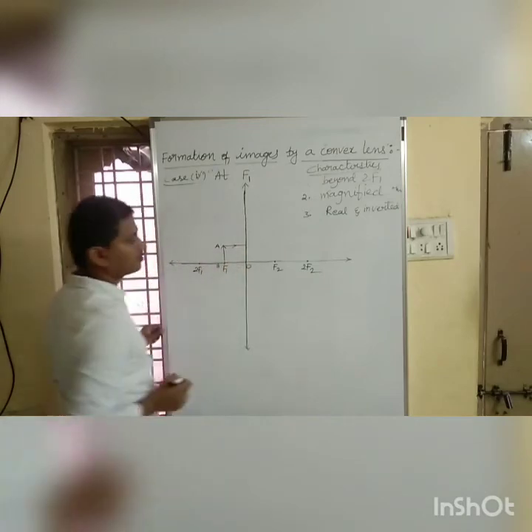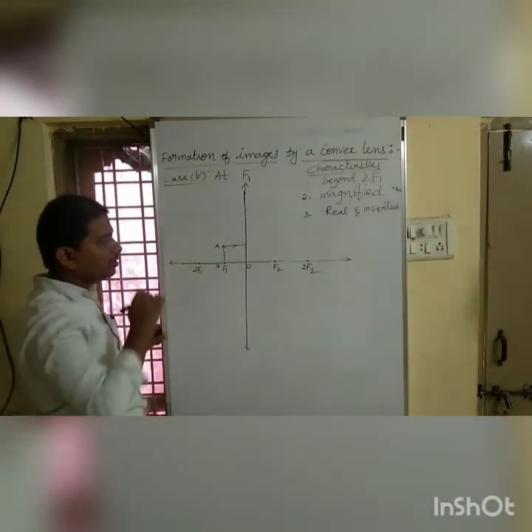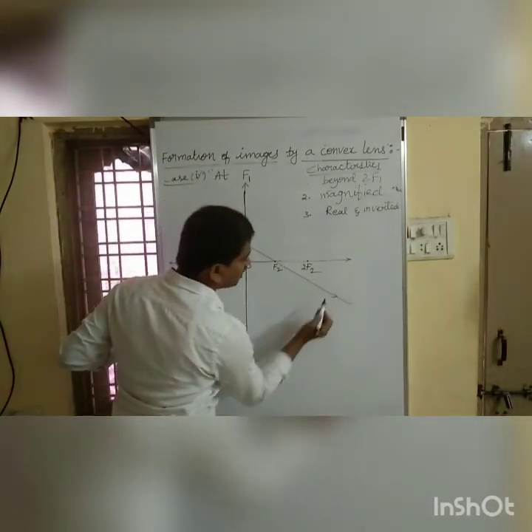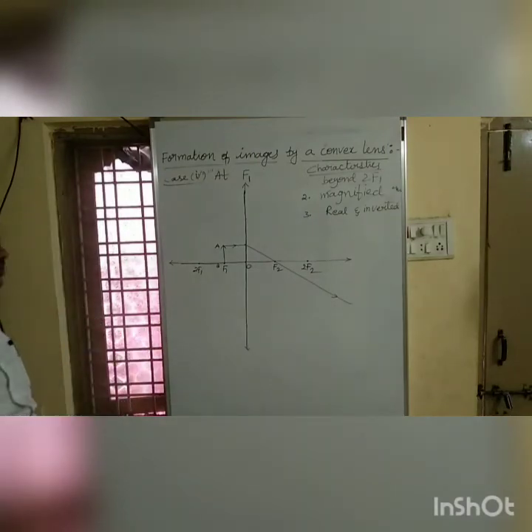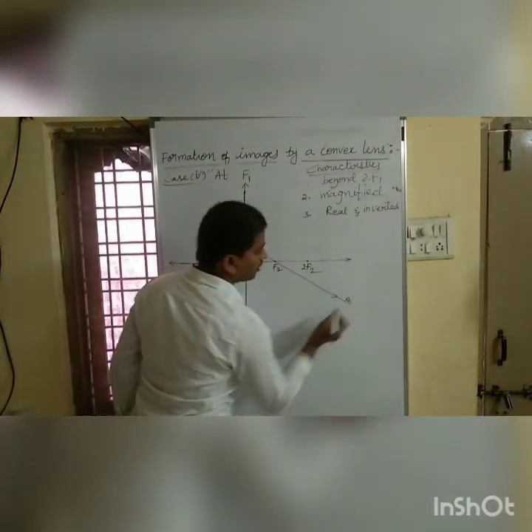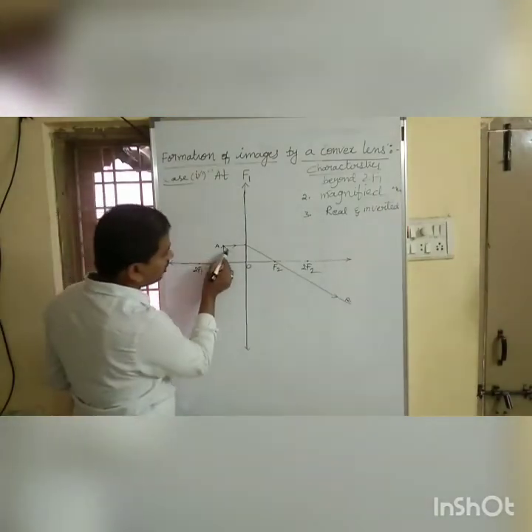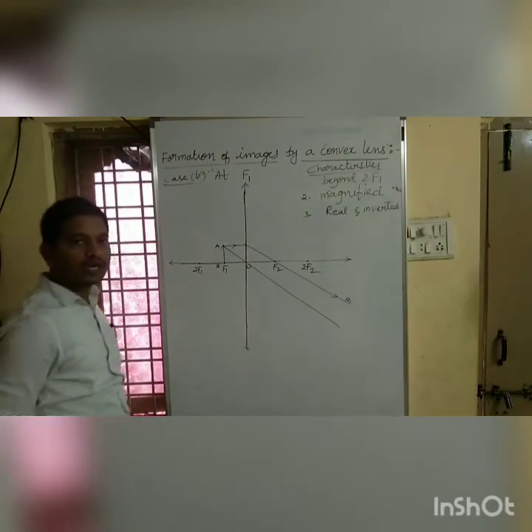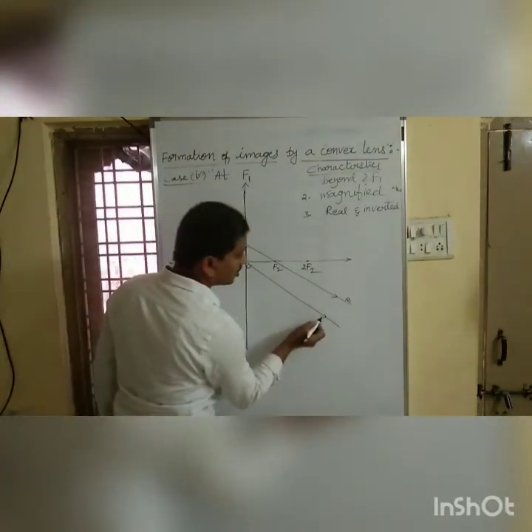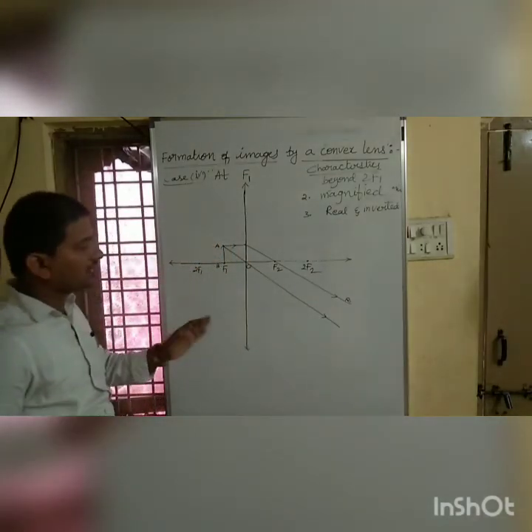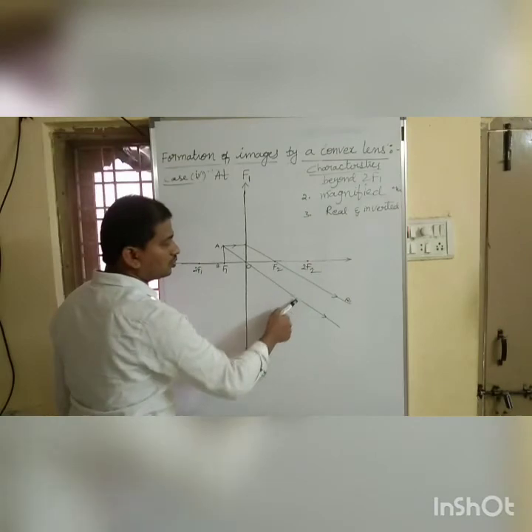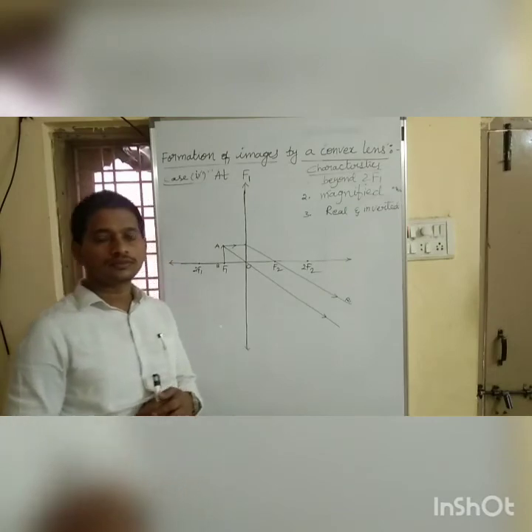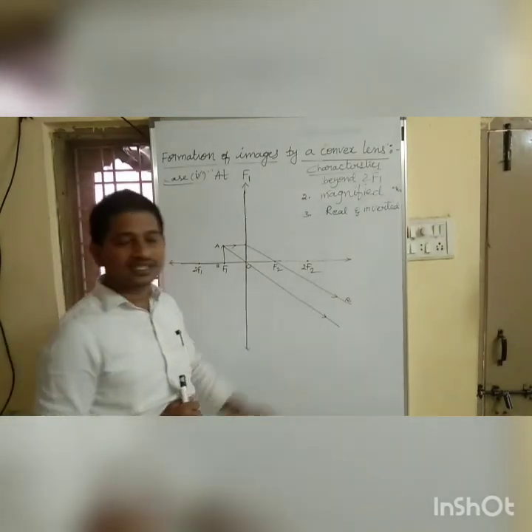This is the ray of light which is parallel to the principal axis. After refraction, it must pass through the focus. That is our first refracted ray R1, and the second ray, which is passing through the optic center, is undeviated. I mean it does not deviate its path. You can observe these two refracted rays are not going to meet at any point. I mean they are parallel rays.